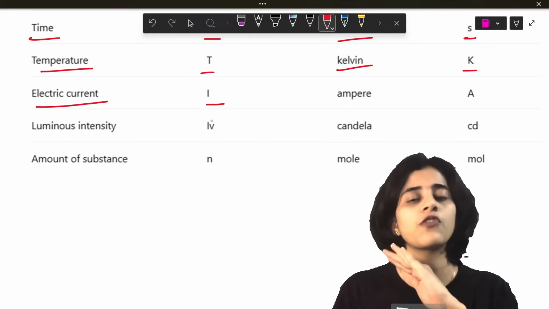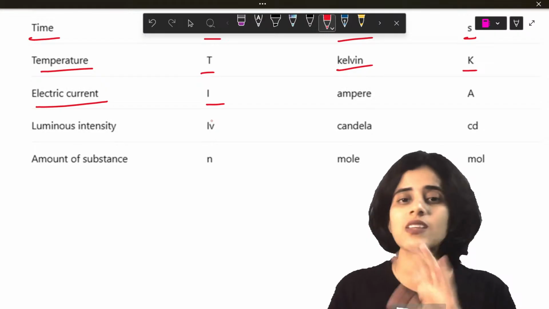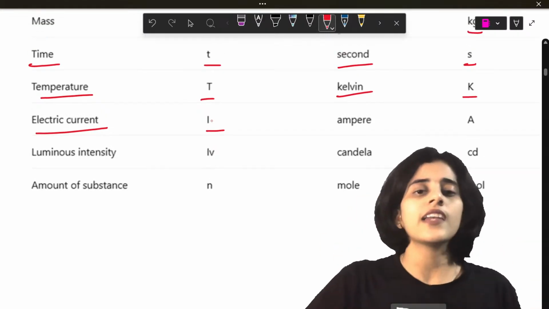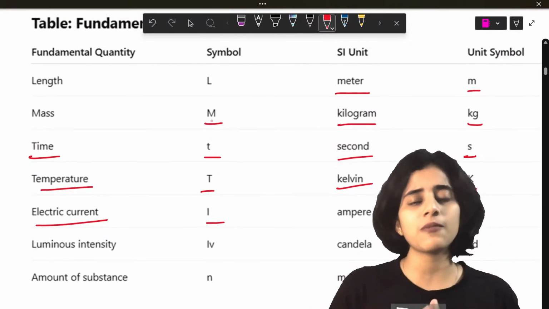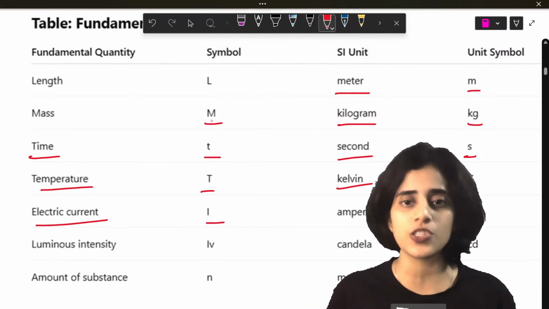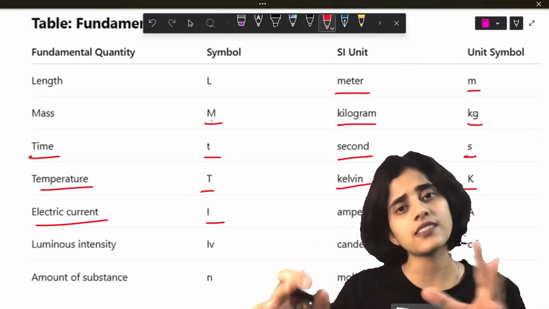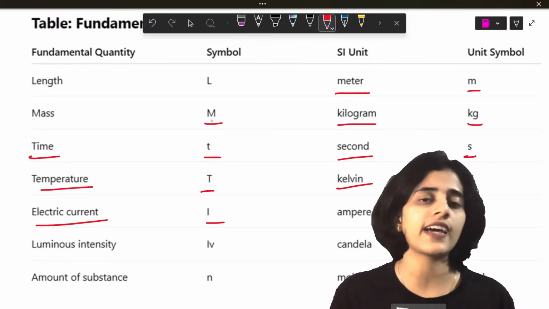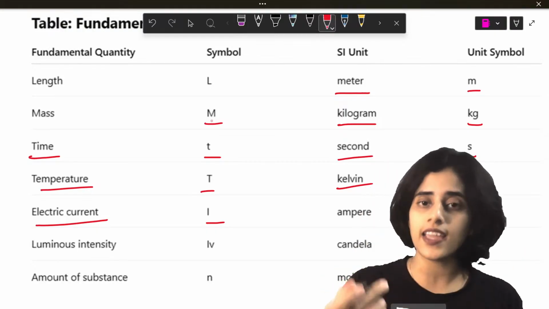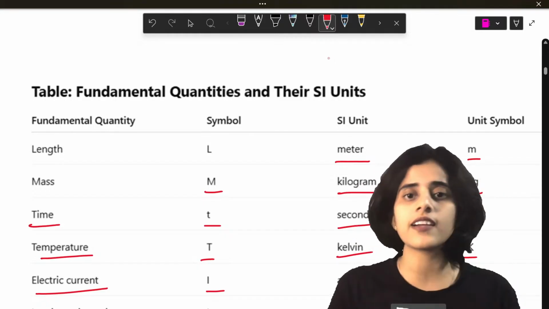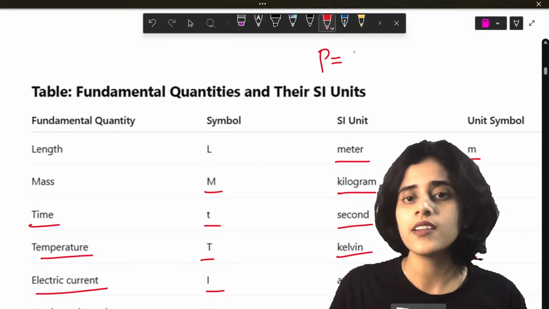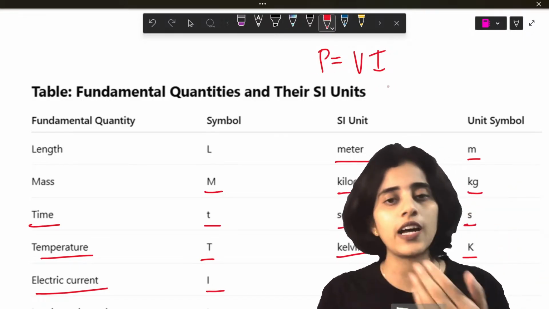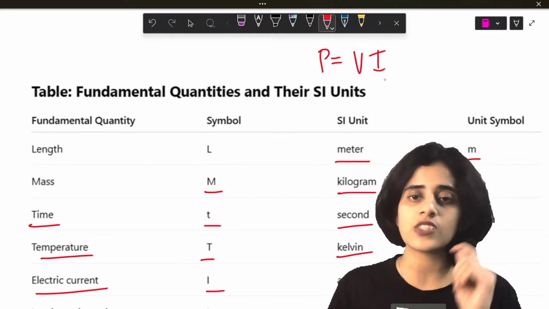In your textbooks, in your first PU and second PU or CBSE, whatever you learn, electric current is always represented by the alphabet I. Now you might be asking me why these symbols are important. That's because when you write an equation, you will not write mass as MASS. You will just put it as capital letter M. You will not write current as electric current. You will just write I. For example, in the next chapters, you will learn P is equal to VI. So this formula means power is voltage into current. So you need to know I stands for current.